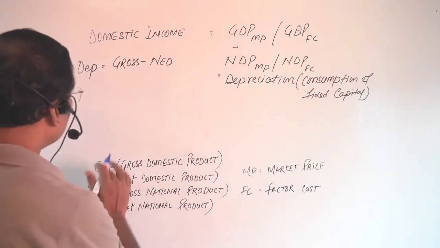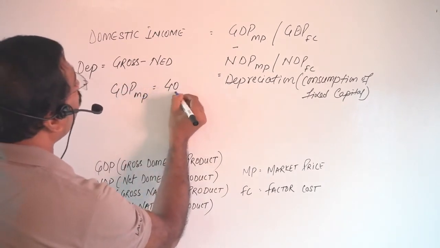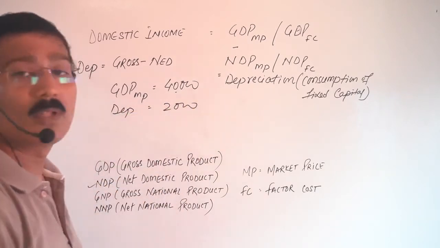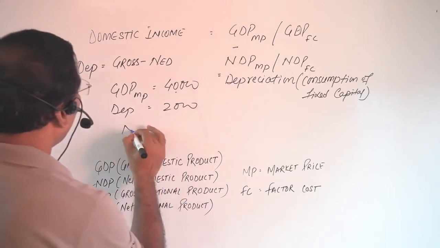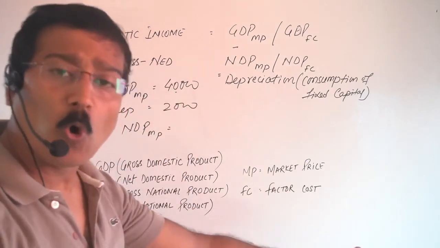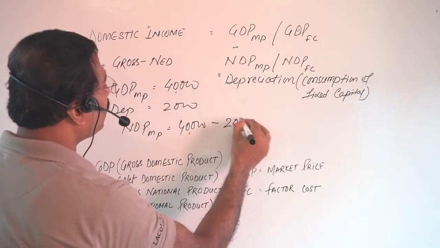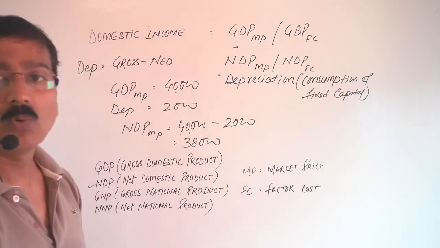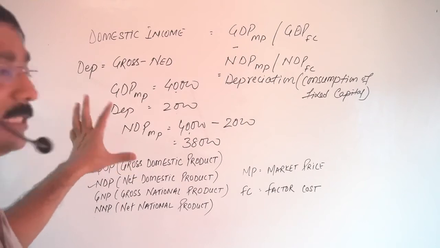If there is some GDP MP given as 40,000 and the depreciation is 2,000. Now I am saying calculate NDP MP, net domestic product. And how will you calculate this? For NDP MP, GDP gross refers to what? It includes all the things. That is 40,000. As you deduct depreciation, you will get 38,000, and this is the NDP MP. Very clear? So the first point is the difference between gross and net is called depreciation.